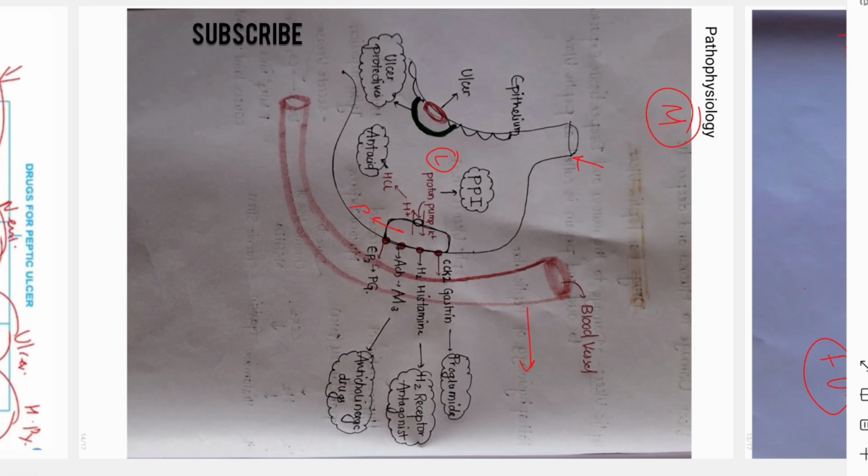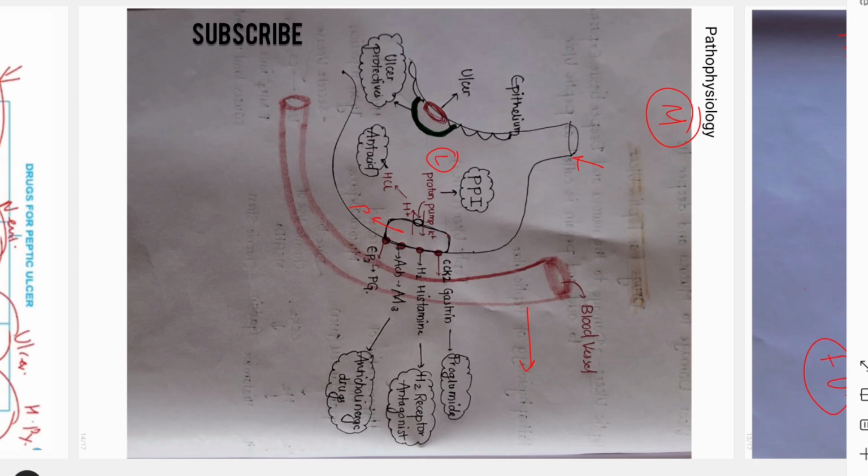As we have seen, in the kidney also there is confusion among the students. In the PCT, there are lining epithelial cells and there is a blood vessel. This is the epithelial cell in the PCT, this is the lumen and this is the blood vessel. So this is the basolateral surface and this is the luminal surface. The luminal surface always lines the lumen, and the basolateral surface always faces the blood vessel. This is the basic thing you should know. So let's see the mechanism of how it occurs.